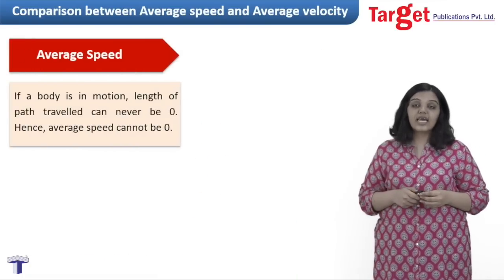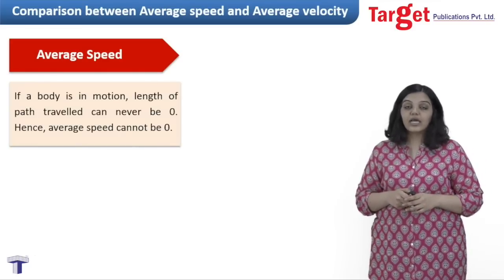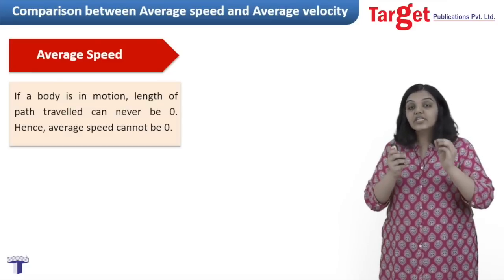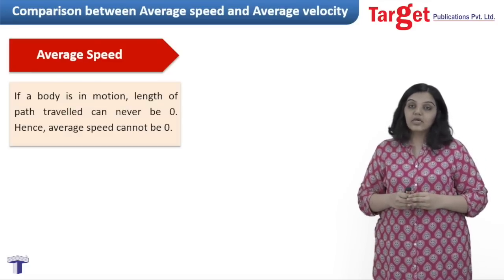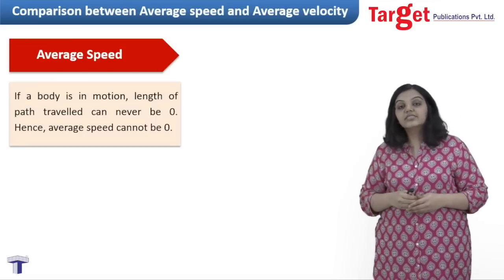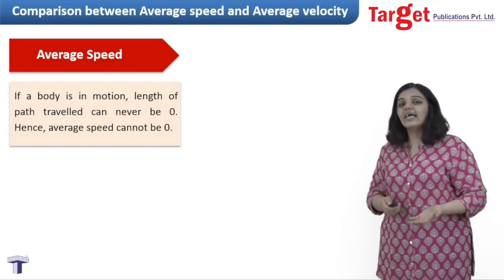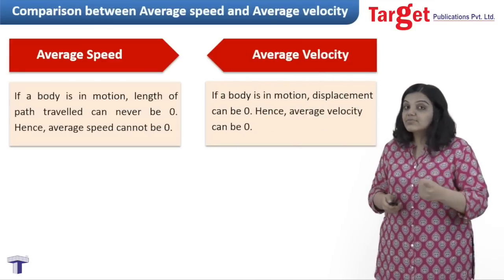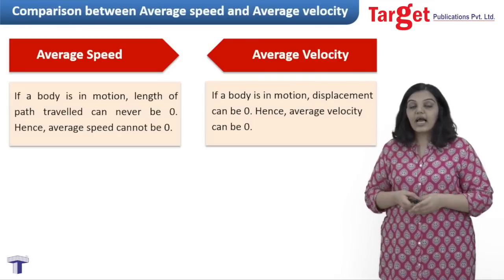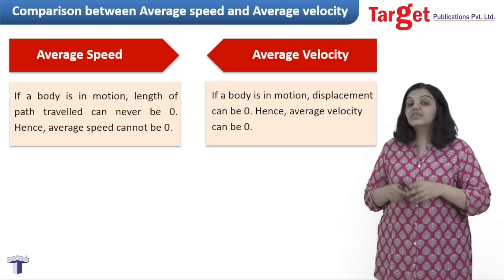The next point of difference says that if you are in motion, there is no chance that your average speed will be zero. And this is because the average speed depends on distance. Distance by definition is the length of the path travelled. So if I am in motion, I am definitely covering some distance. So distance cannot be zero. And if distance cannot be zero, then average speed cannot be zero. On the other hand, even if I am in motion, my displacement can be zero, as we just saw in the example of the giant wheel.